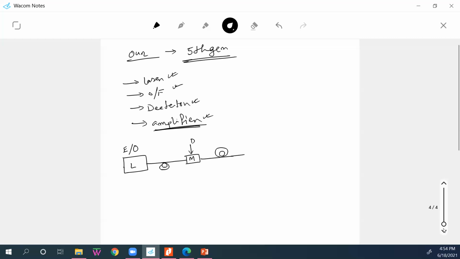We can use the amplifier A. Then after a long distance, like thousands of kilometers, it will be detected. For example, I start from Bangladesh and probably end up in the USA. At the detector, what does the detector do? Input is light, output is an electrical signal. Whatever happens here, the reverse happens there. You see, this is a block diagram of an optical system.